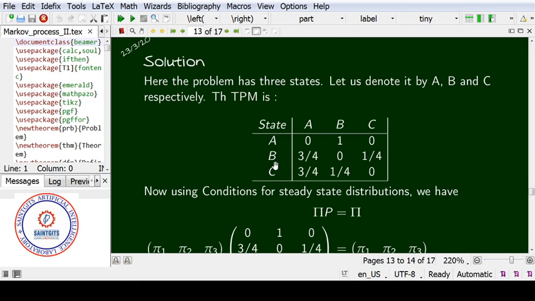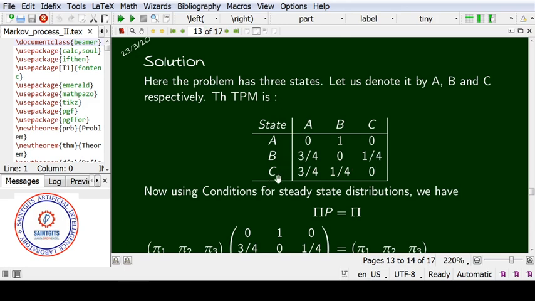Now in the current week she buys B. So next week she will not buy B. And one more condition: the probability to choose A is 3 times the probability to choose C. And the normality condition, when we apply the total probability, should be 1. So if you choose 1 by 4, then definitely it is 3 by 4. We cannot choose any other probability other than 1 by 4.